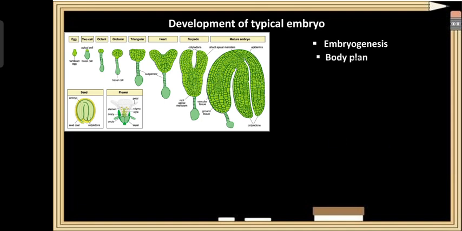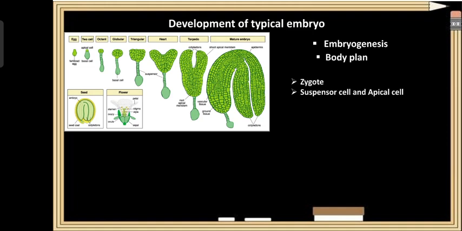What is the importance of embryogenesis? Embryogenesis usually establishes the body plan of the plant. In the early stages of the embryo, in embryogeny, there are similarities found in both dicot and monocot. So when the embryo forms, if you compare dicot and monocot, they have the same type of development. Now let us study the typical embryo development in the flowering plants.